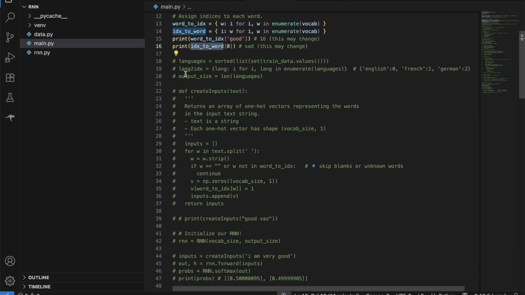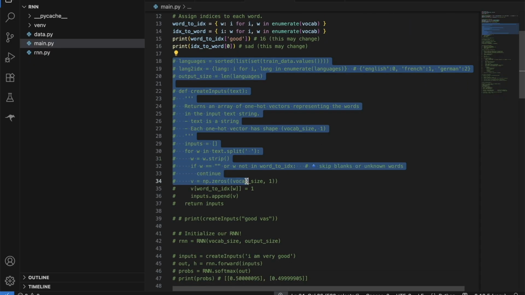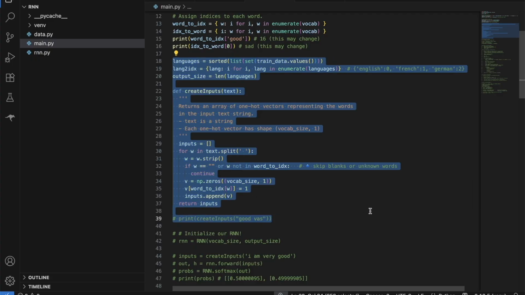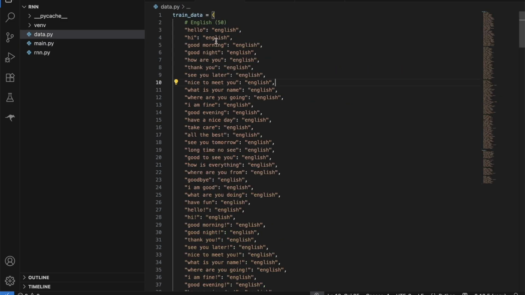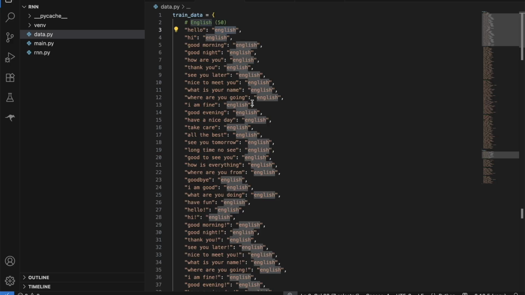So let me uncomment this part. I'm doing something extra as well. Here, I'm finding out how many unique languages we have. We again loop through our training data set, which is a dictionary, right? A key-value pair, where the value is the language it belongs to, and the key is the main text.